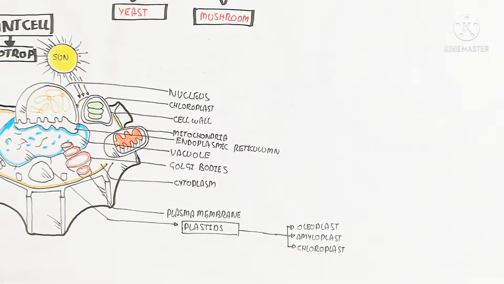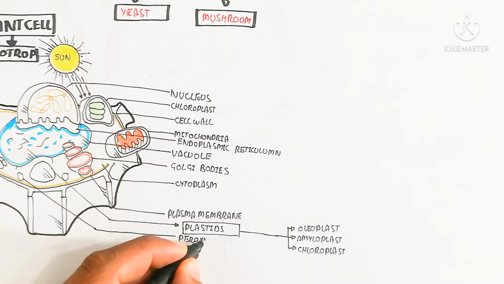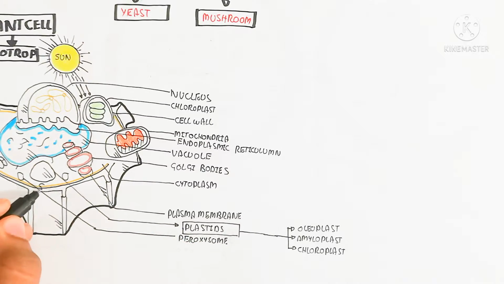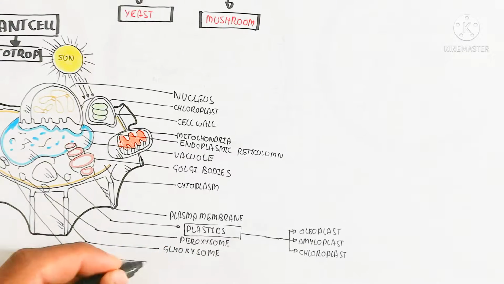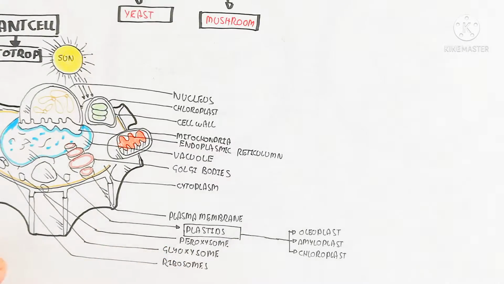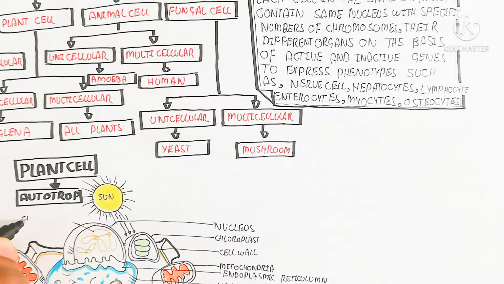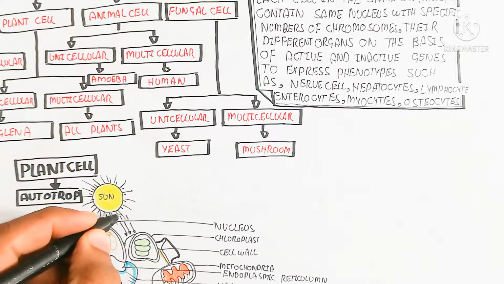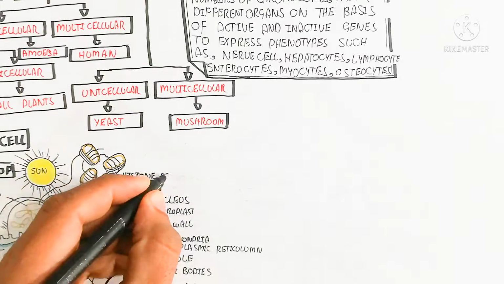Chloroplast gives the green color, and chromoplast is also present, which shows the color of the flower. The oleoplast is used for fat storage, and amyloplast is used for starch storage. And here is a peroxisome, which contains H2O2 production and hydrolytic activity, and glyoxysome is used for the glyoxylate cycle, which occurs during embryo formation.